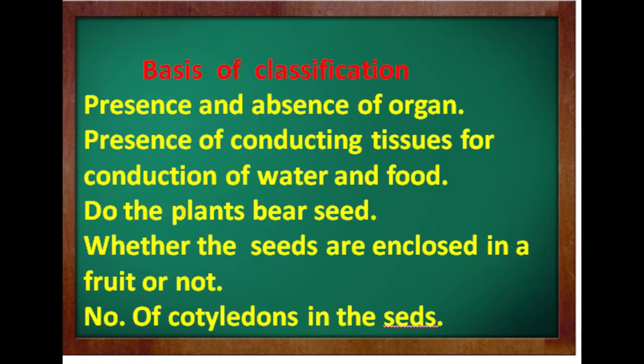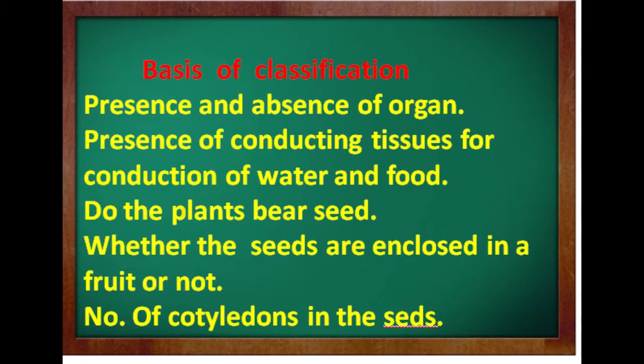Here is the basis of classification. The presence or absence of organs is the first criterion for the classification of plants. The presence or absence of a separate conducting tissue for conduction of water and food is the next consideration. Do the plants bear seeds? If they do, whether the seeds are enclosed in a fruit or not is also an important criterion for the classification.